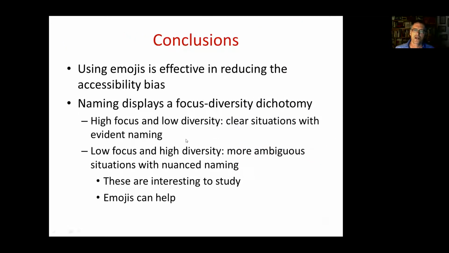So the conclusions are that using emojis is indeed effective in reducing the accessibility bias. And moreover, when looking at the names themselves, we see that the results display a focus diversity dichotomy. There are few cases where there's high focus and low diversity. These are clear situations with evident naming.